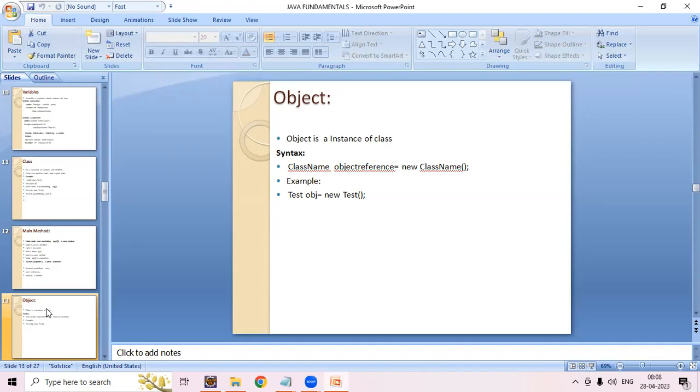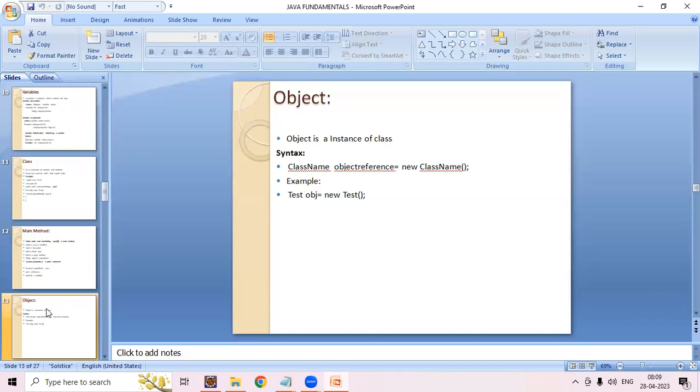And when it comes to user-defined data types, we are creating classes, objects, arrays. String is a user-defined data type. So like that, we are giving a user-defined data type, that is nothing but the class name. After the class name, we need to give an object reference. Object reference we can consider as a variable, and equals to new, we must write whenever we are creating an object. And we are creating a constructor, that is the class name followed by parentheses. So we will write it like this.